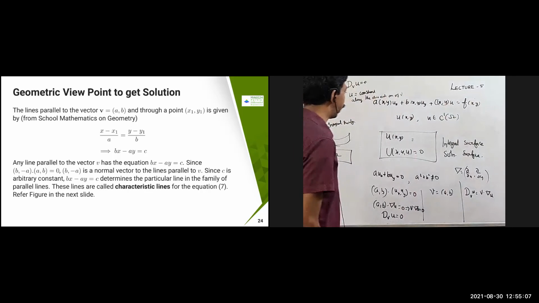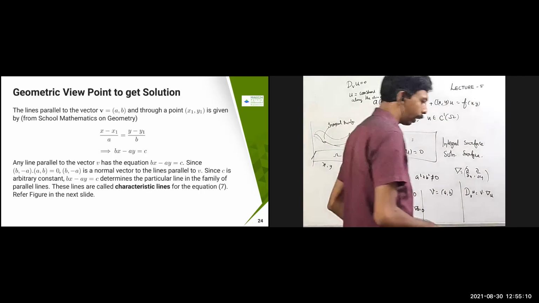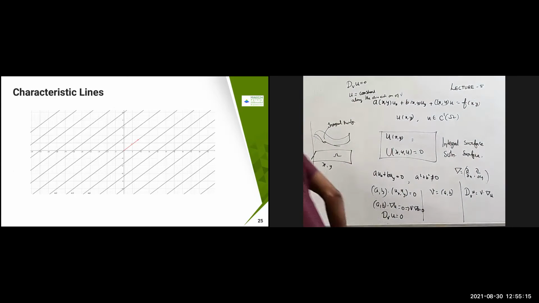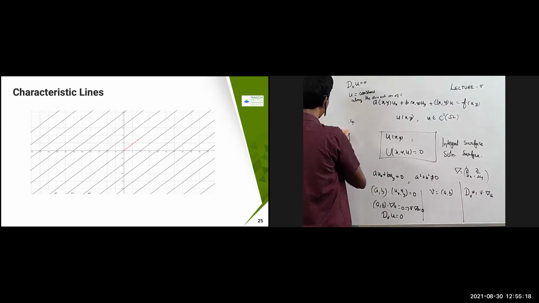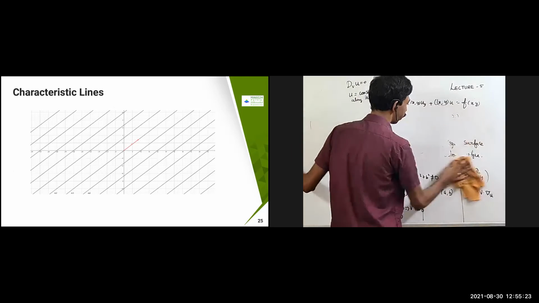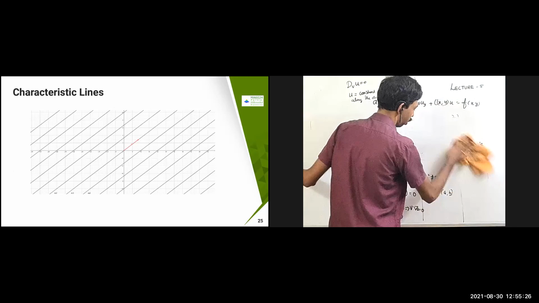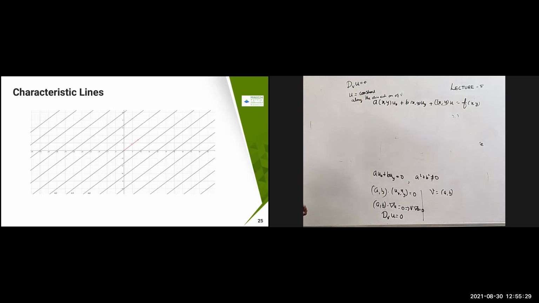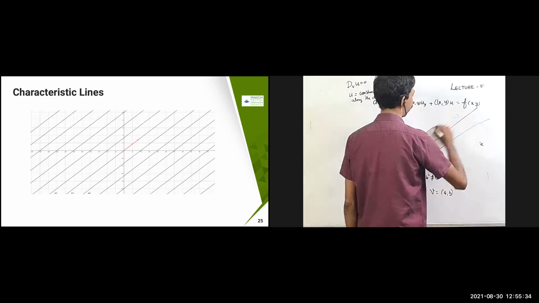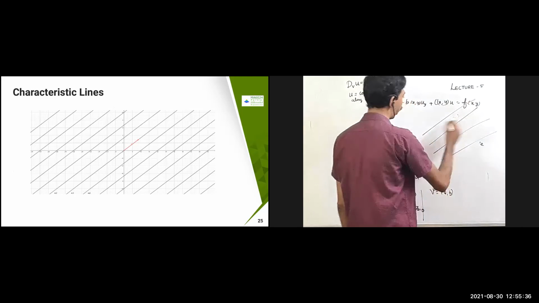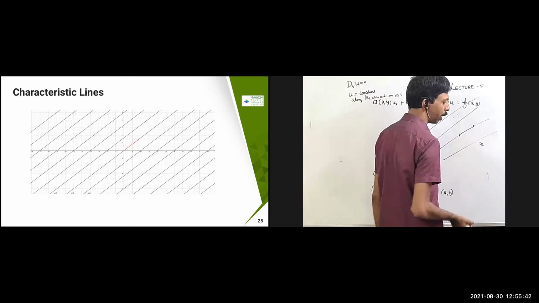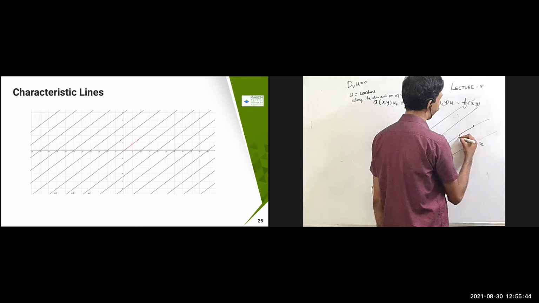I'll just explain that using this graph. You are going to get the direction of the vector, and infinitely many are going to come. So suppose my v is sitting somewhere here. v is equal to (a, b), somewhere sitting here. This is the vector I have.